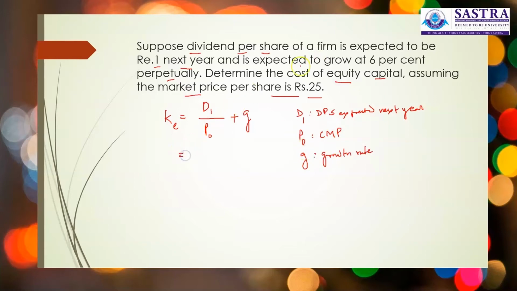Here D1 is given as rupee 1 divided by P0, which is 25, the current market price, plus growth rate 6%. So this is 4 plus 6, 10% is the cost of equity.